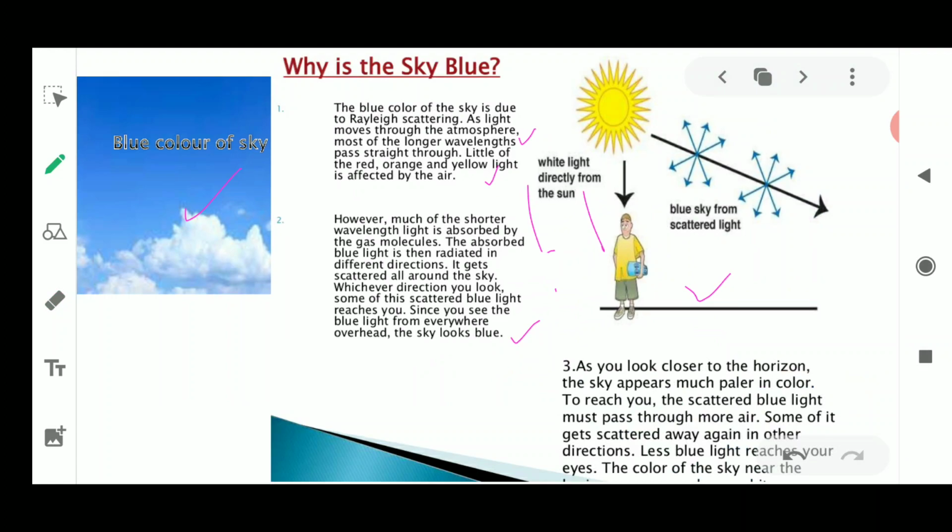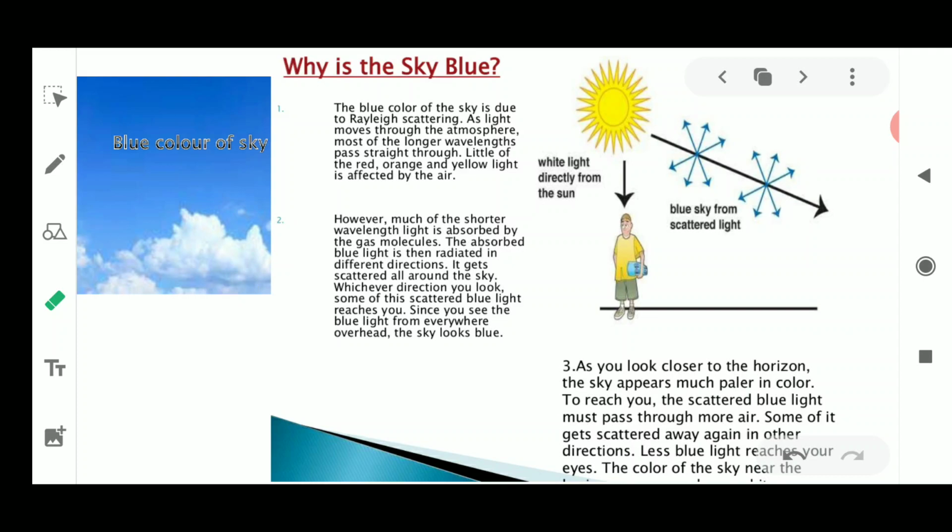Now while the light is moving through the atmosphere, the scattering of blue light is happening, and as we move closer to the horizon, the sky looks much paler in color, meaning the blue color is fainter. Whenever scattering happens in all directions, less blue light reaches our eyes, and at the horizon the sky is not so blue, it is light blue.